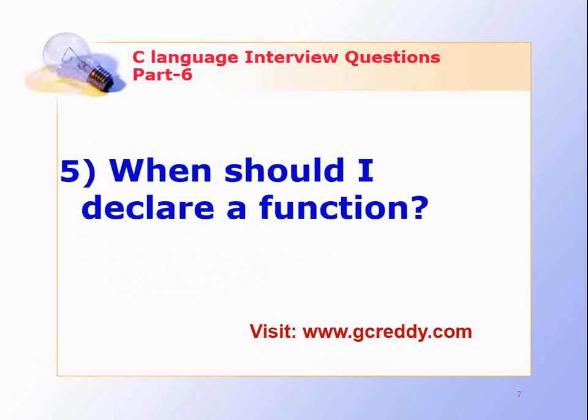When should I declare a function? Functions that are used only in the current source file should be declared as static, and the function's declaration should appear in the current source file along with the definition of the function. Functions used outside of the current source file should have their declarations put in a header file, which can be included in whatever source file is going to use the function.